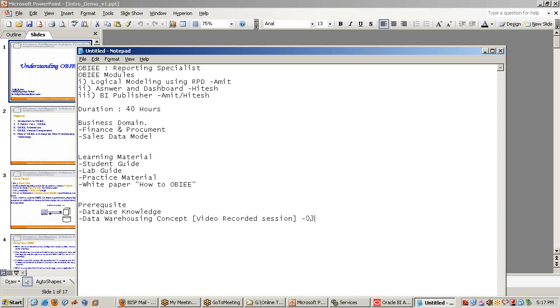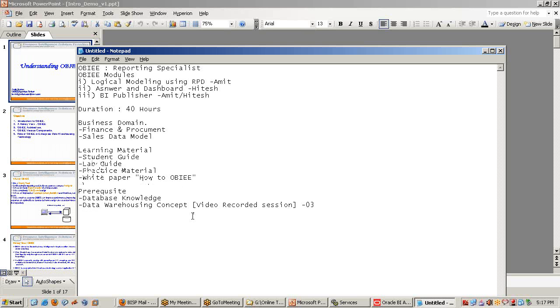There will be 3 sessions on data warehousing concepts. Apart from this, if you want to specialize in a certain domain, like accounts, OBI implementation in finance, it is up to you. We can give you a recorded session on accounting fundamentals. So depending on your availability and your area of interest, you can go for the OBI implementation part.